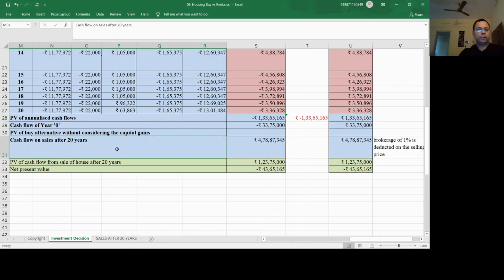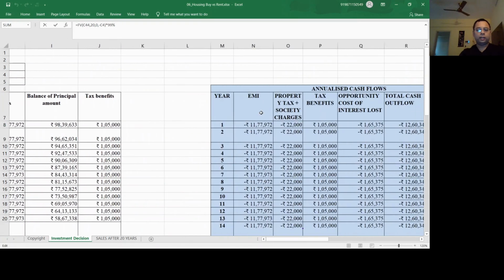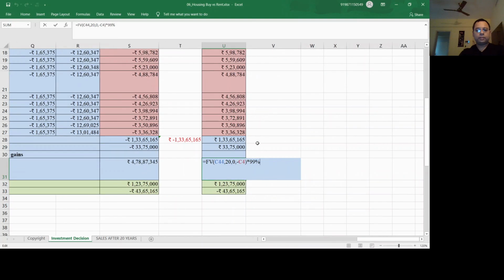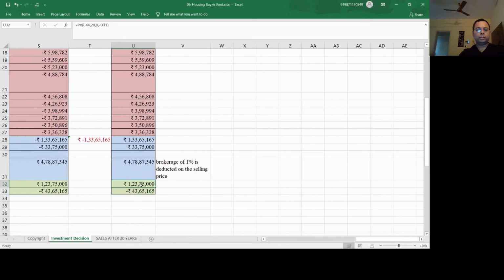And then if the house is sold after 20 years, this is like the future value. He has given this formula, and then he has deducted the brokerage also. So I've calculated the future value, C44 is the rate of interest, 20 years time period, and this minus C4 is your 1.25 crore, the value of the house today. Then 99%, because the 1% in brokerage is lost. So what is the present value of this? It is about 1.23 crores.